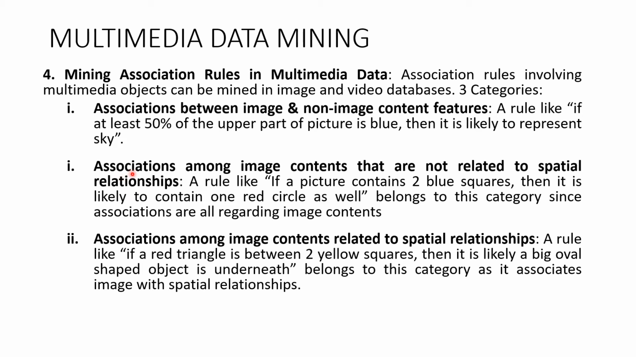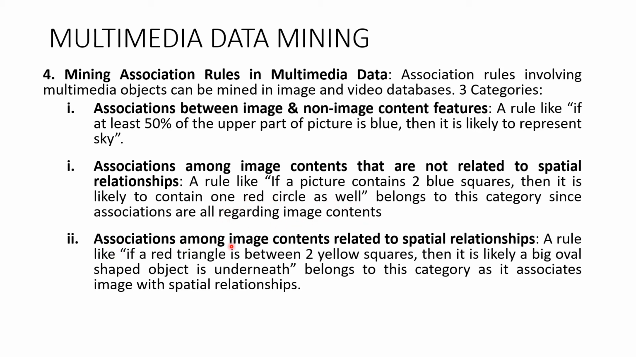The second one is associations among image contents that are not related to spatial relationships. So here you are trying to associate contents within the images themselves. A rule like: if a picture contains two blue squares, then it is likely to contain one red circle as well. Because you are only associating image contents.